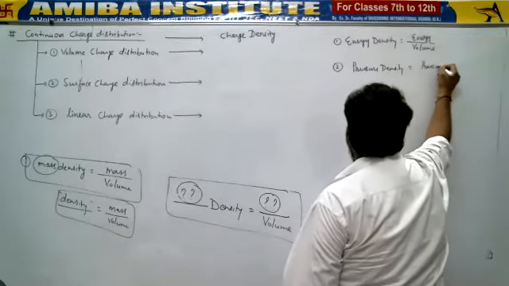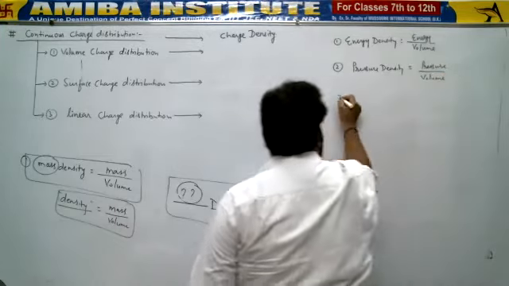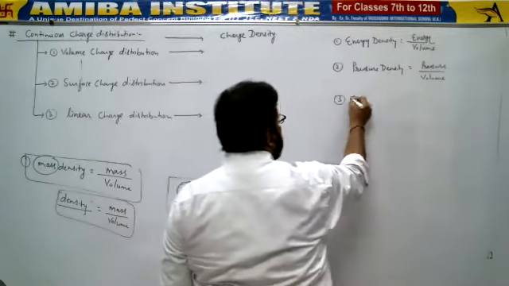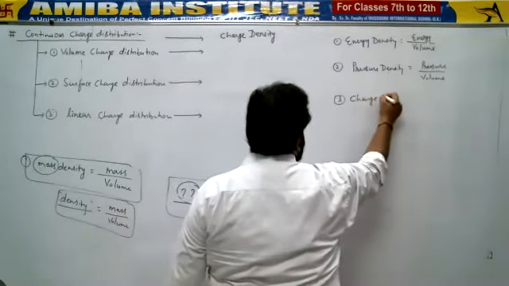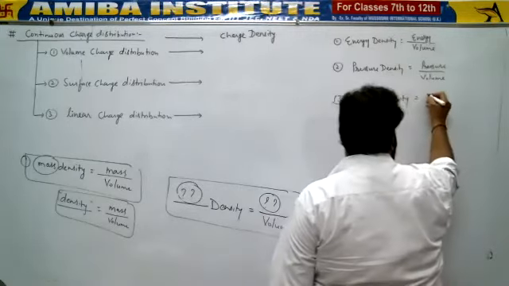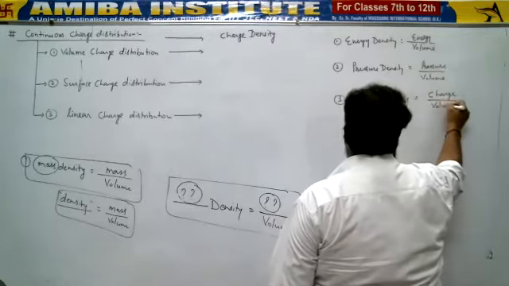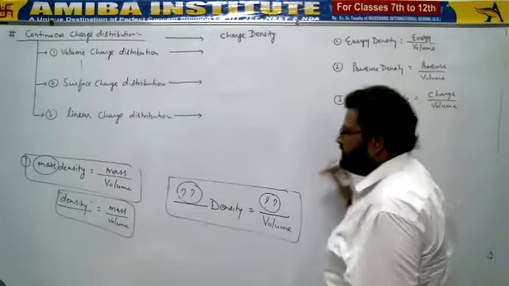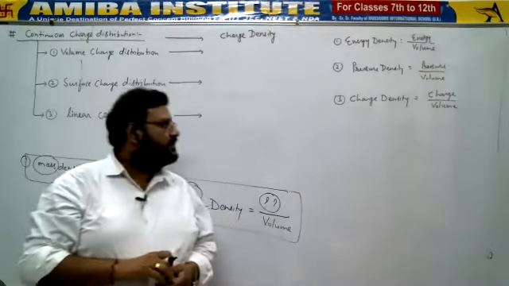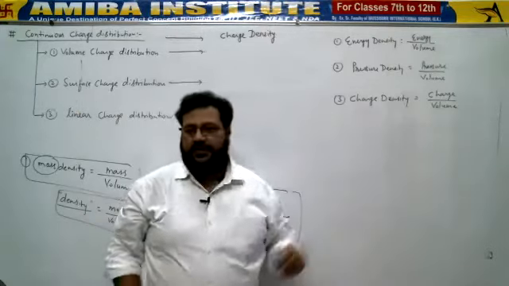Similarly, if you learn the concept, what should be the formula of charge density? The charge density formula would be charge upon volume. So if nothing has been specified and only the term has been given before density, then the given physical quantity is divided by volume.